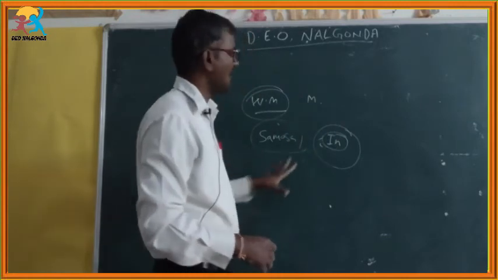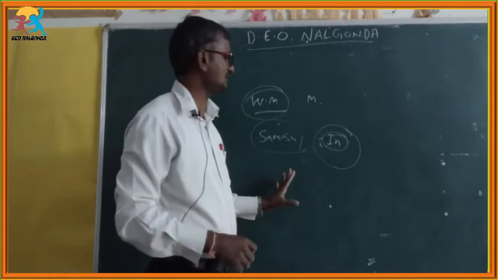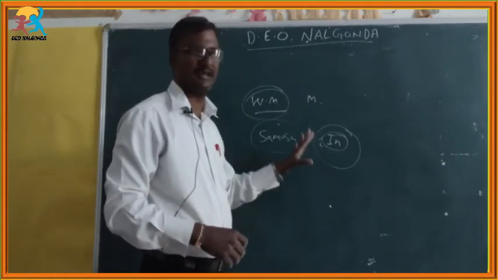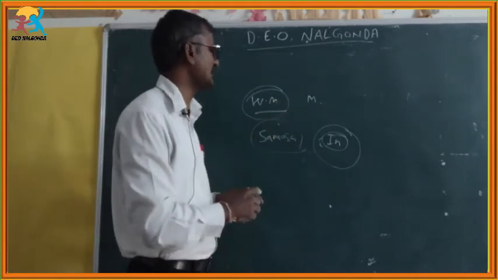So these are the three applications. Due to the more specific heat of water, water can be used as a coolant in industries and radiators also.